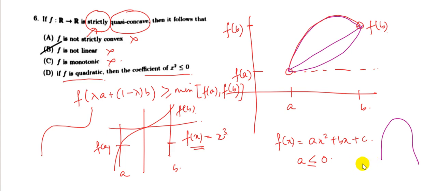So this is true for a less than 0, and if a is equal to 0, then it reduces to a linear equation of f(x) equal to bx plus c, which can be this case. So if f is a quadratic, then the coefficient of x square should be less than or equal to 0 is the correct choice.